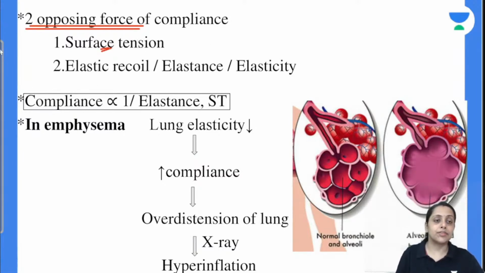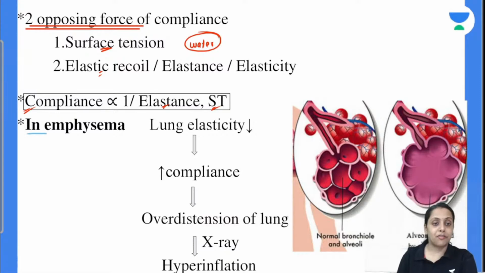Surface tension. The surface tension is exerted by the water molecule which is lining our alveoli. ठीक है. Next is the elastic recoil of our alveoli is also going to oppose this compliance. So we can say this one, compliance is inversely proportional to the elasticity of alveoli and it is inversely proportional to the surface tension which is exerted by the water molecule.